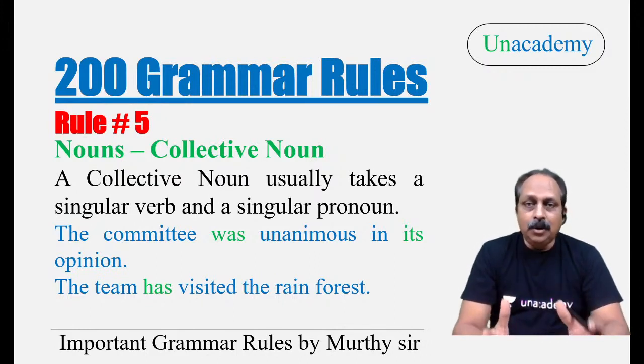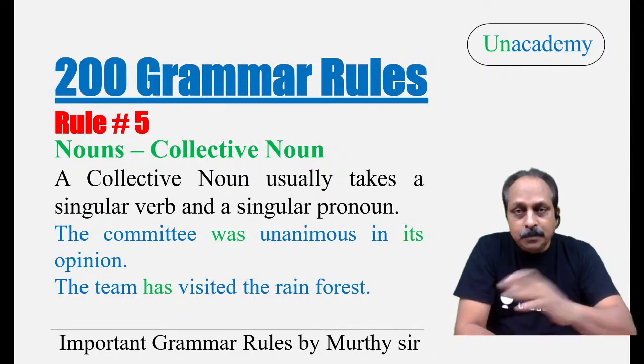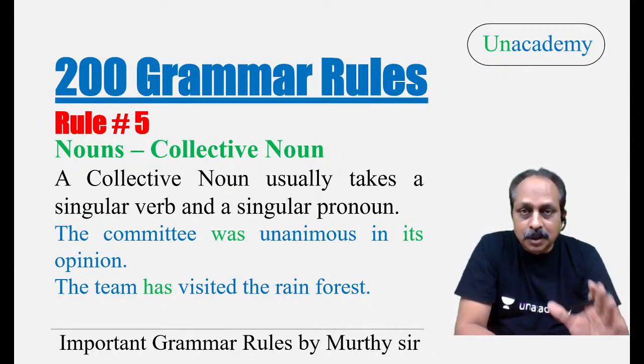Now, when we talk about nouns, we have two types of nouns according to one classification: proper nouns and common nouns. Common nouns, again, two types: collective nouns and abstract nouns. And from the exam point of view, you don't have to learn everything. Certain things are important, certain things are not important.